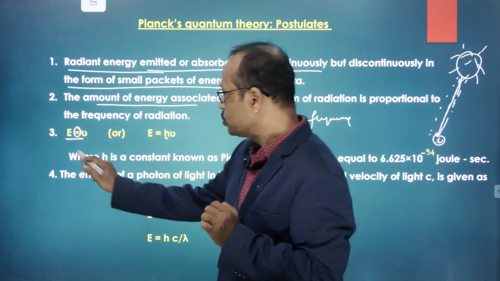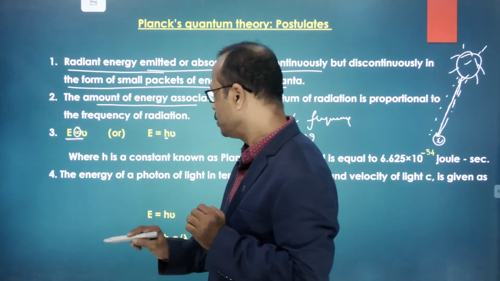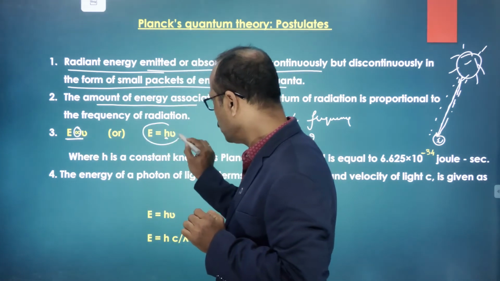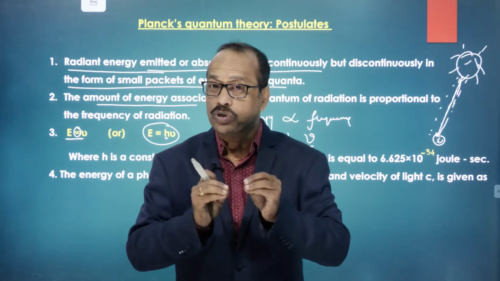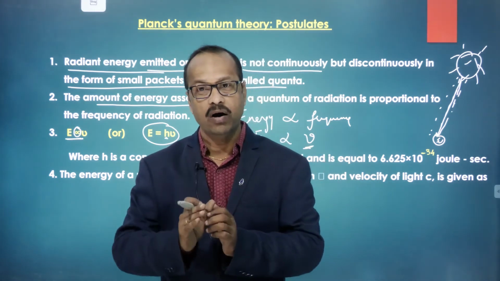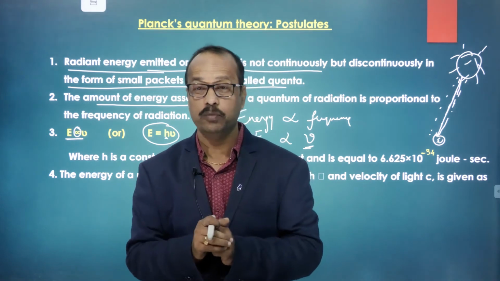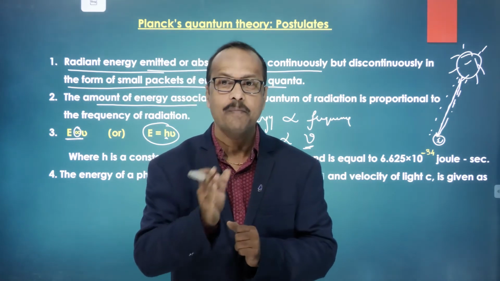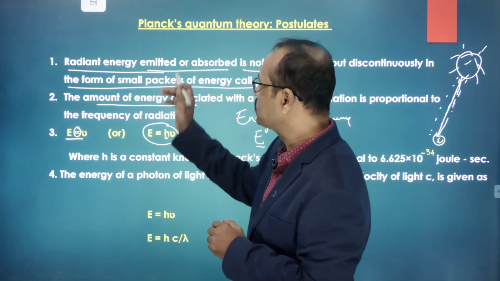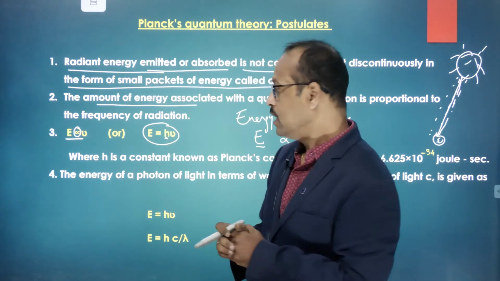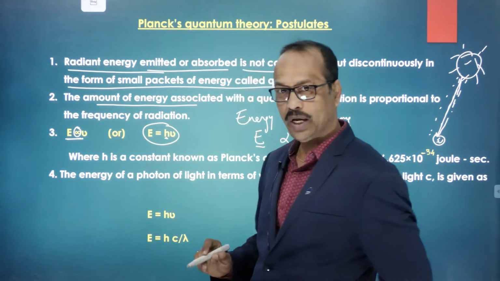Is this clear? So E is directly proportional to nu, or E is equal to h nu, where h is called the proportionality constant or Planck's constant. Why is it called Planck's constant? Because this theory was proposed by Max Planck. So here E is equal to h nu.